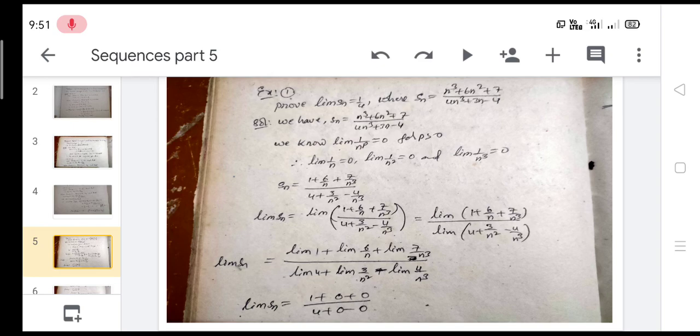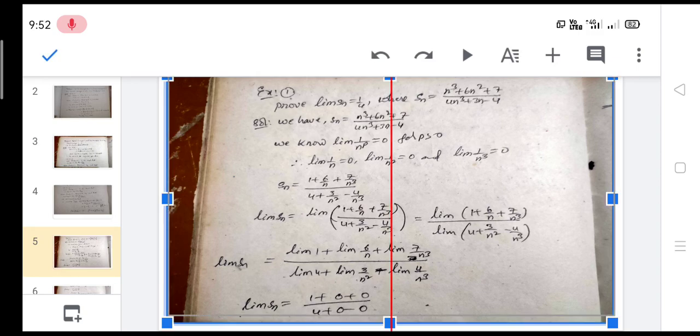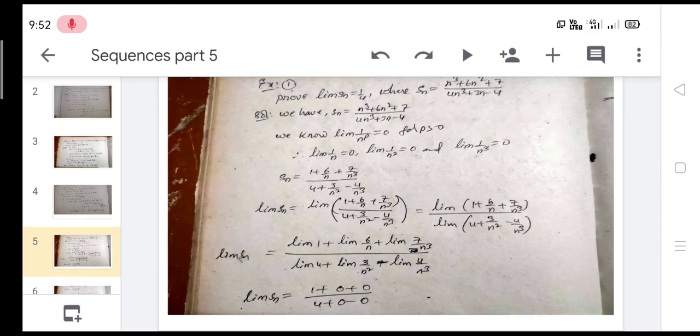Now substituting these values in the given equation, limit of Sn can be written by taking n cube common. That is n cube into (1 plus 6 by n plus 7 by n cube), and in the denominator n cube is also common, so 4 plus 3 by n square minus 4 by n cube. So what about limit of Sn? Limit of Sn is equal to limit of (1 plus 6 by n plus 7 by n cube) by (4 plus 3 by n square minus 4 by n cube).